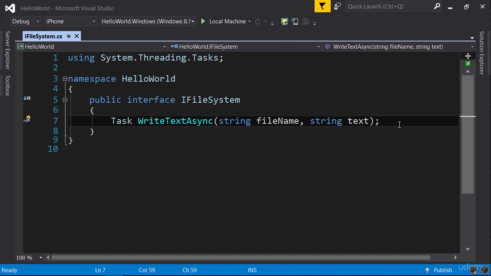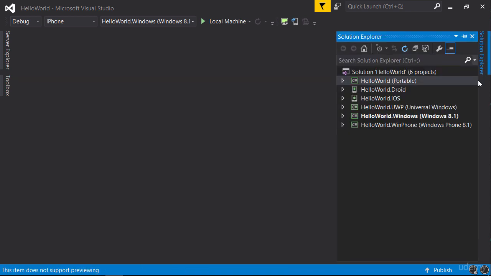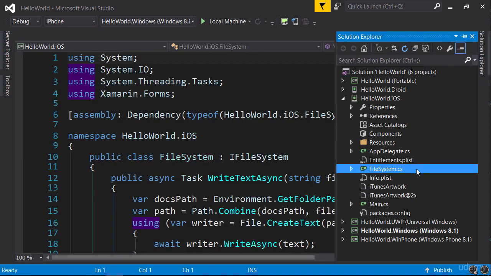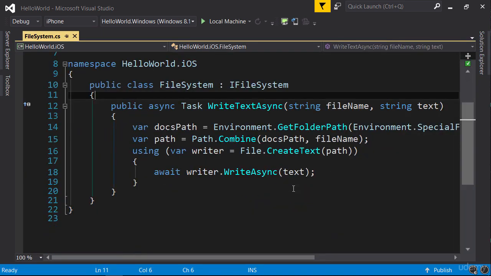Now let's take a look at the implementation of this interface in iOS. So here's the iOS project and file system class. So you can see this class implements iFileSystem interface. In writeText async method, first we use the environment class to get the folder for this application.